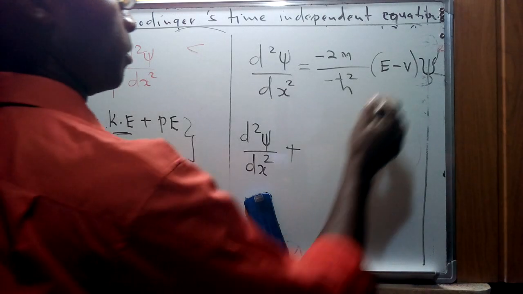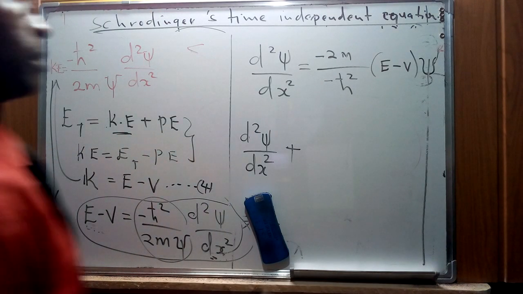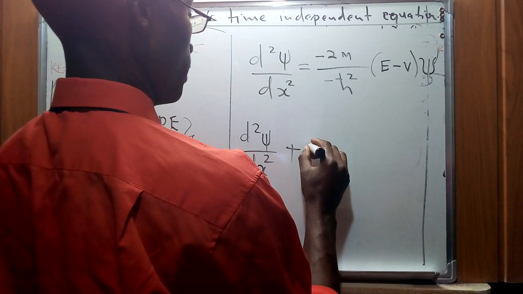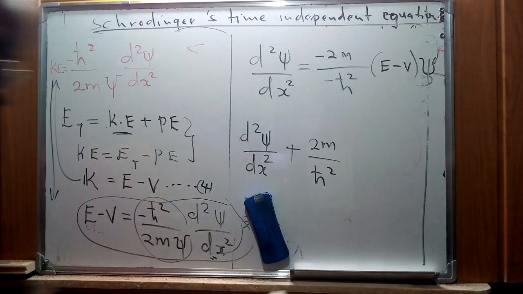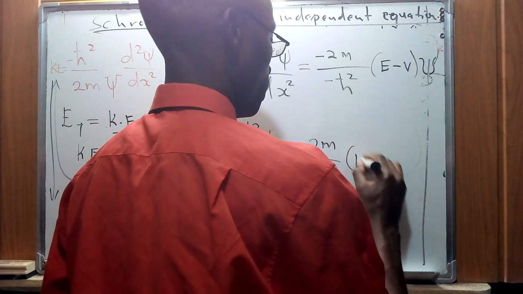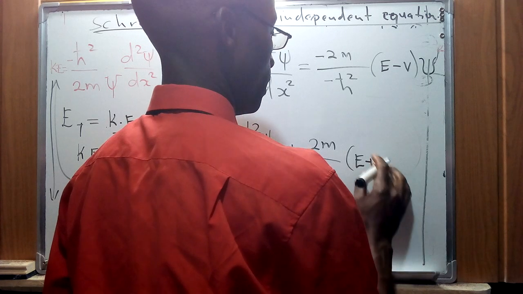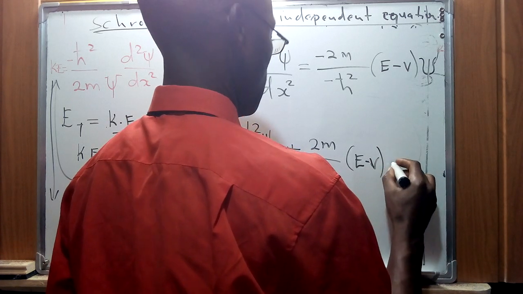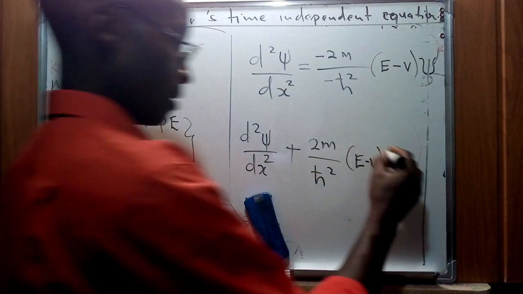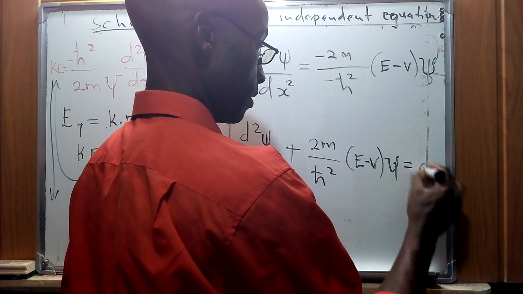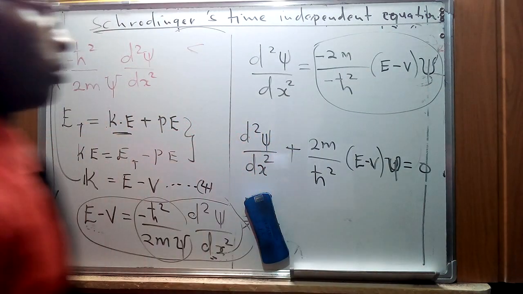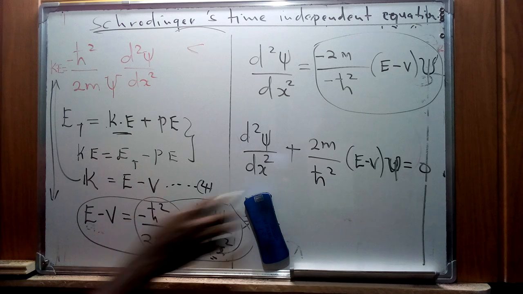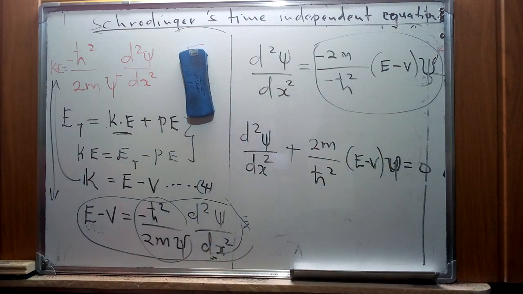We take this portion of the equation to the other side: plus 2m all over h bar squared into E minus V, psi, is equal to 0. So we have taken the whole part of this equation to the other side, just trying to rewrite that form of the equation to have this specific format.